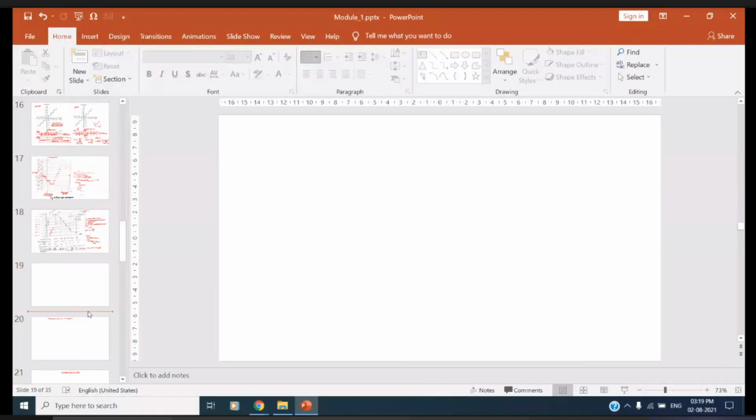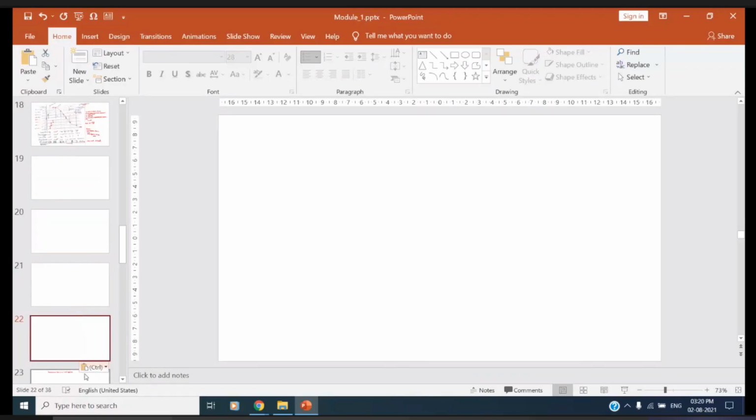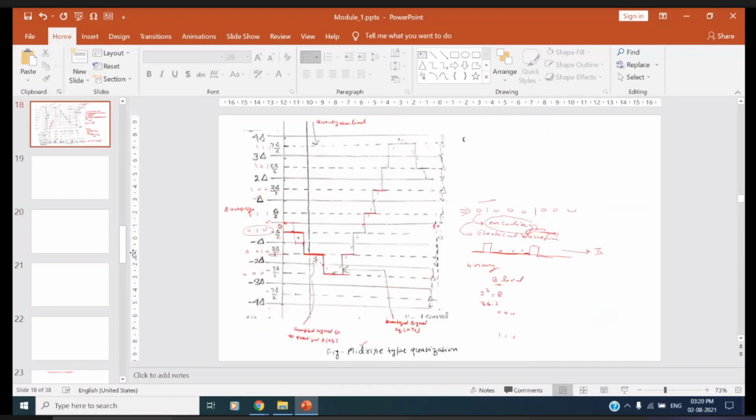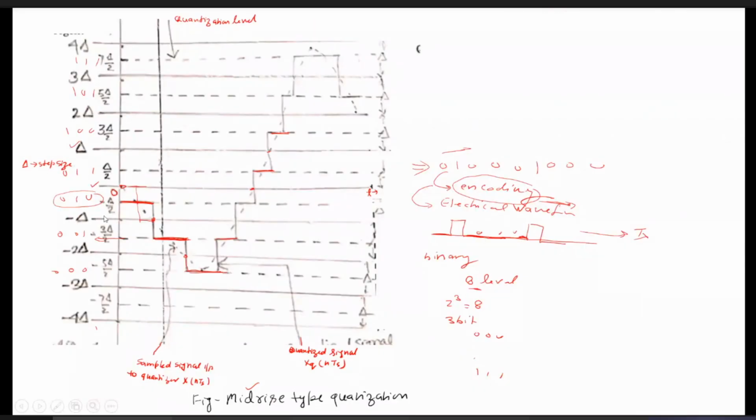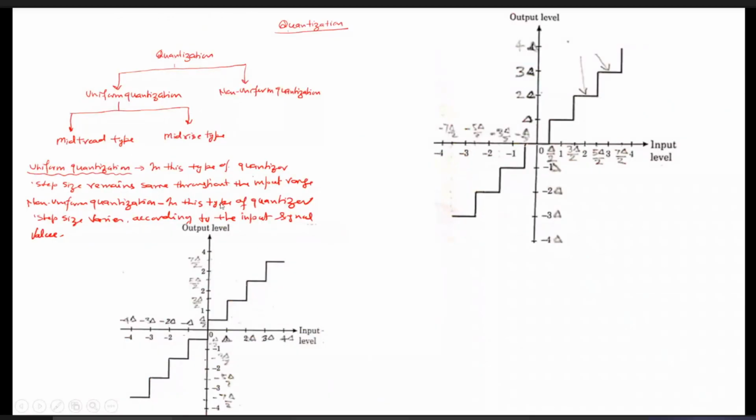Now I want to give you the basic introduction about the non-uniform quantizer. Then we will go to the topic of how much transmission bandwidth is required in the PCM system. As I told you, quantization is of two types. One is uniform quantization, where the step size remains constant throughout. That's why we call it uniform quantization. And uniform quantization is of two types: mid-tread and mid-rise. We have studied what the mid-tread type is and what the mid-rise type is.